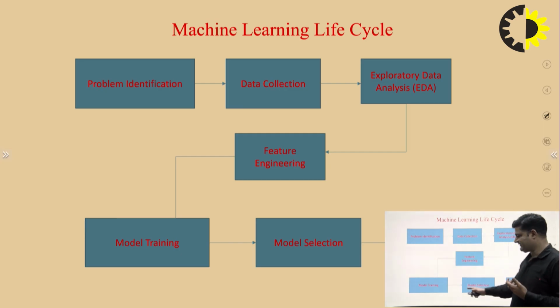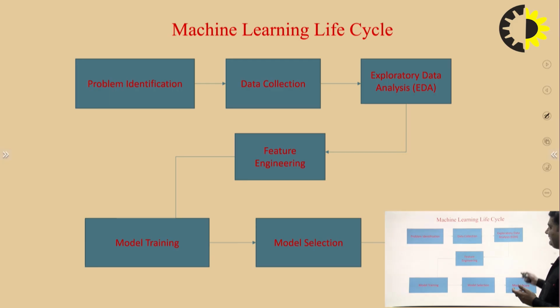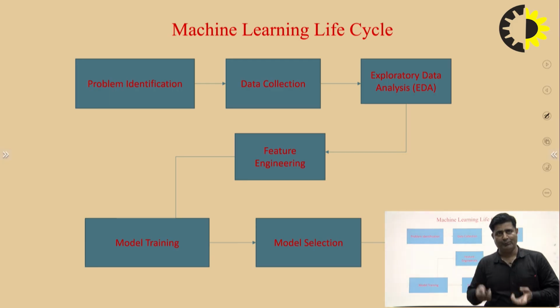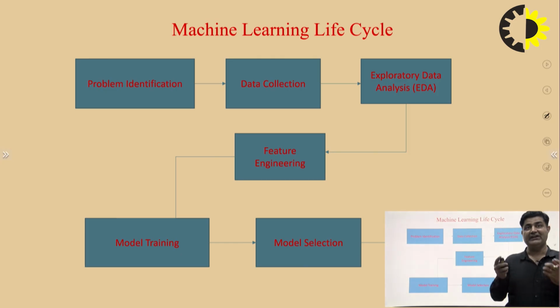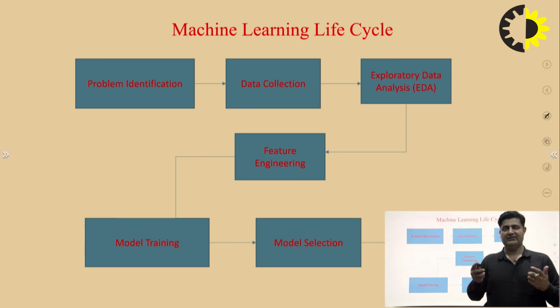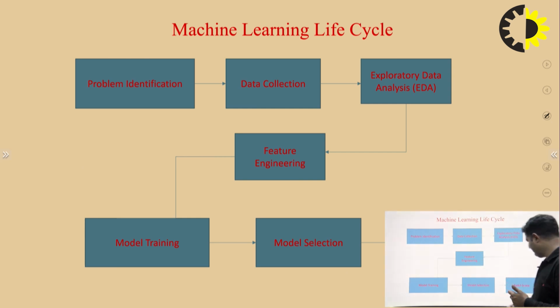Then the last is the model selection. Then at the last we have the model score. These are the 7 steps to design a machine learning model. First, problem identification and need of the appropriate data. Then we have to do the EDA of the data. Then we have feature engineering. Then we have model training. Then we have model selection. At the last, we have the important score metrics of the model, right?